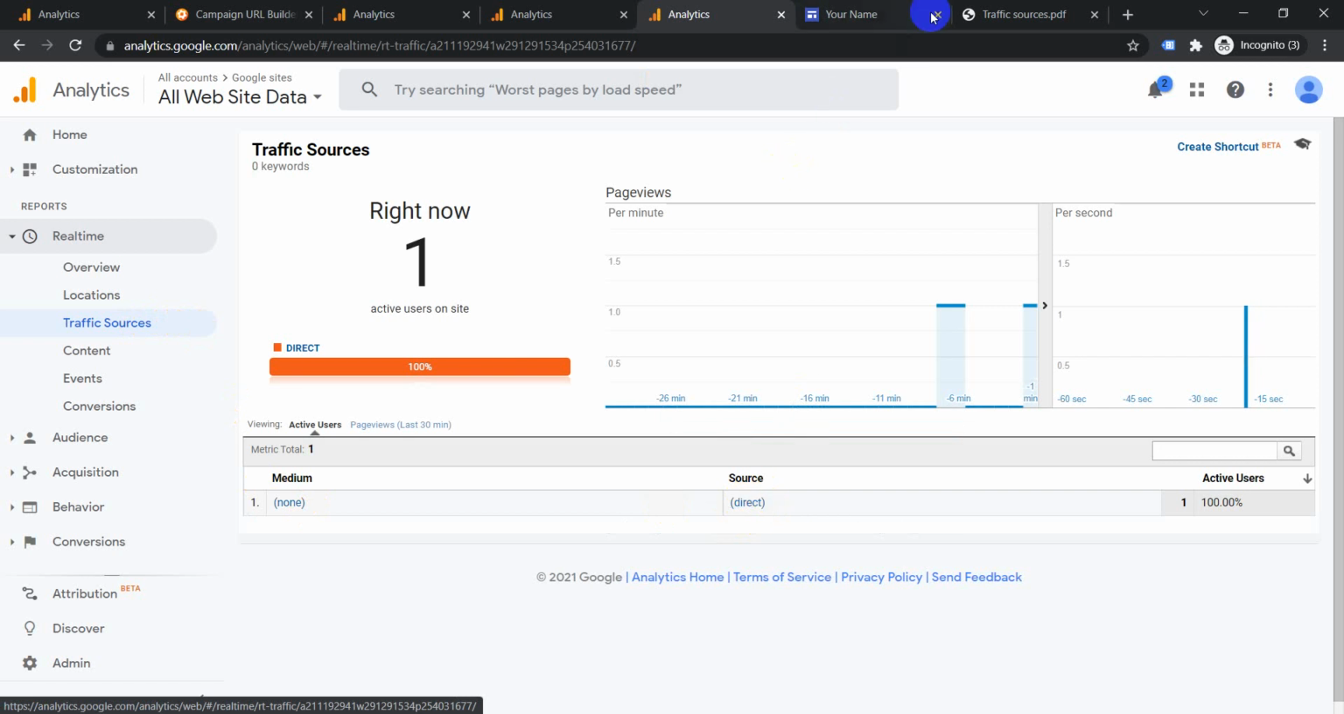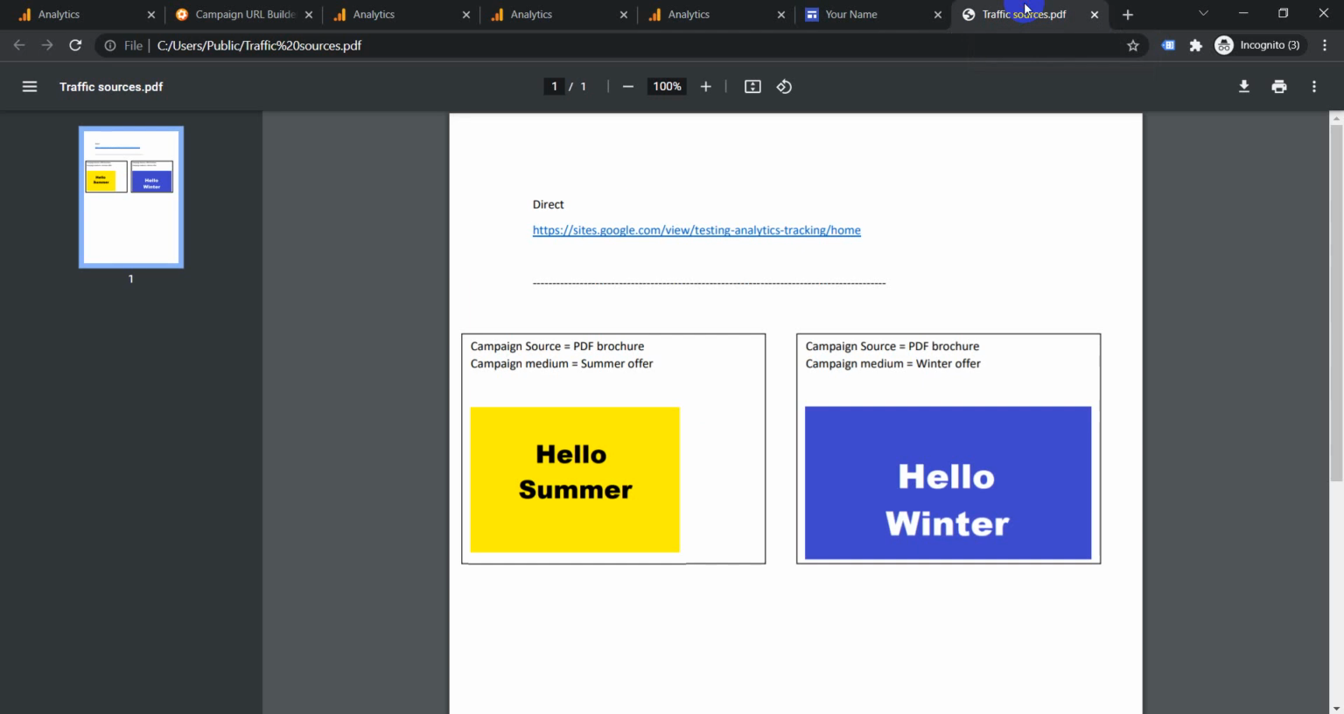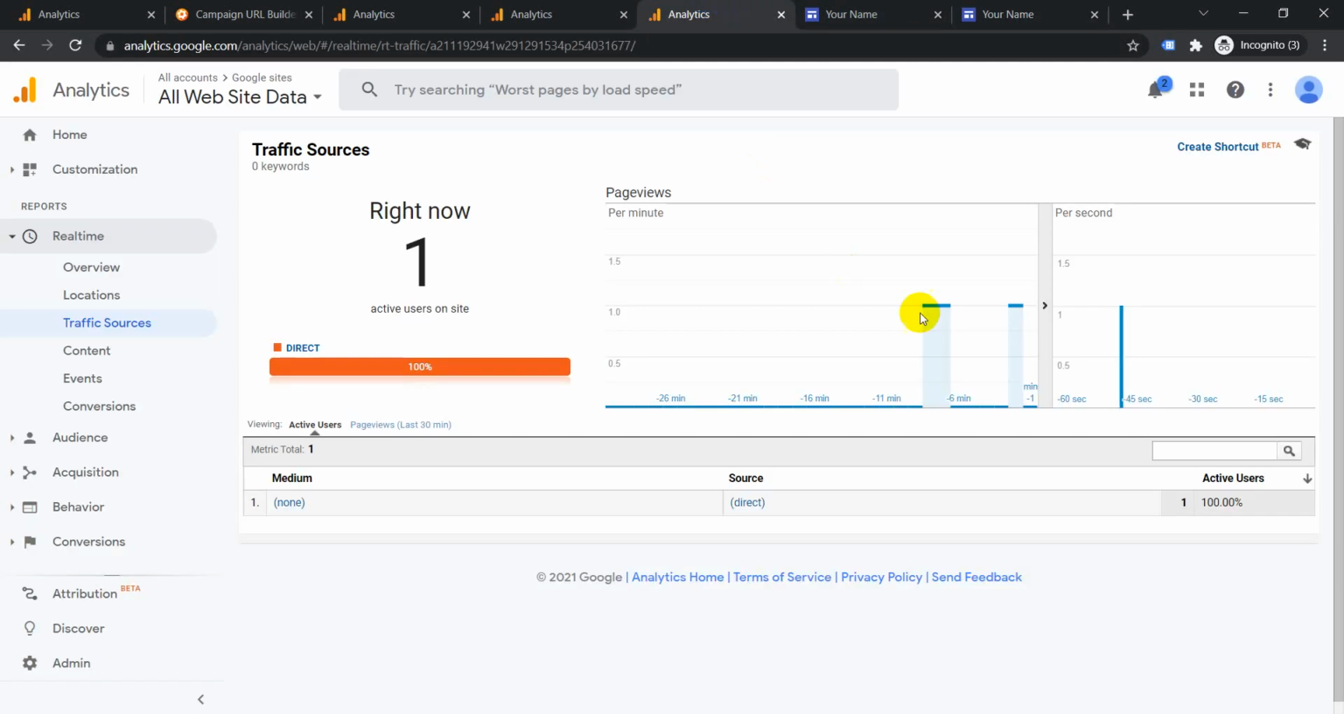Now even if you've created a PDF, and there is no proper link on the PDF, that also will fall under direct. I'll just show you an example. This is a PDF I have created, and this is a direct link which I have added. So when I click on it, it will go under direct traffic. I have not put anything else, I've just put the URL. So let's click on it. When we go back here, it will show you as one traffic here.